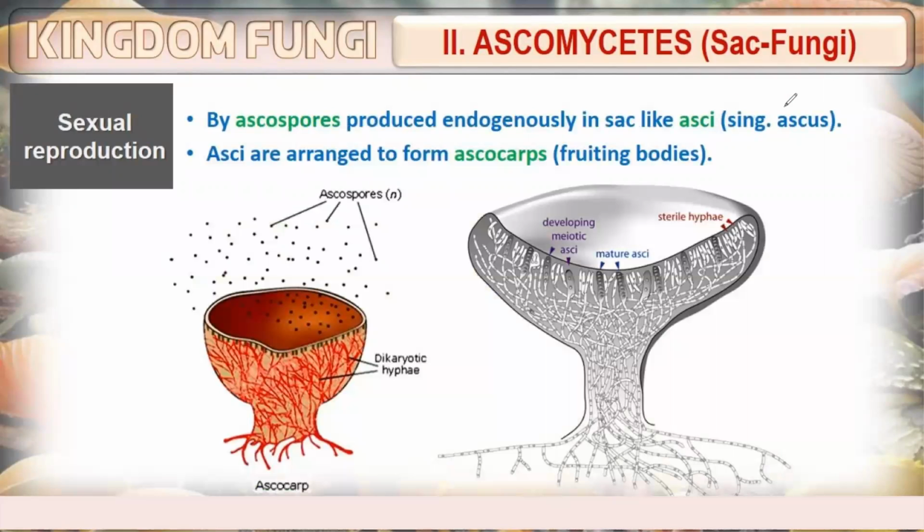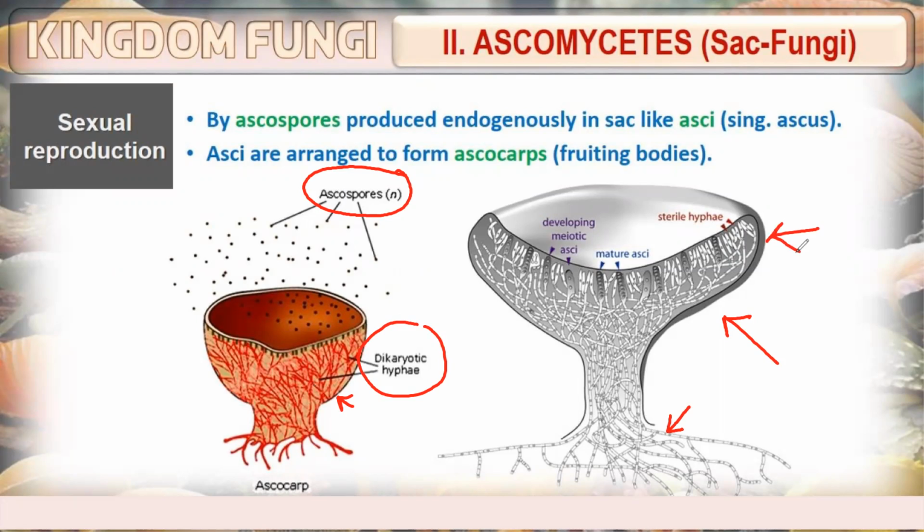The other one is sexual reproduction by ascospore production, which are formed endogenously in a sac, that means inside the sac, like asci. Now here in the diagram, if you observe, these all are the ascospores, right? And here are the hyphae inside it. This one is more elaborated. You can see hyphae forming a sac structure, right?